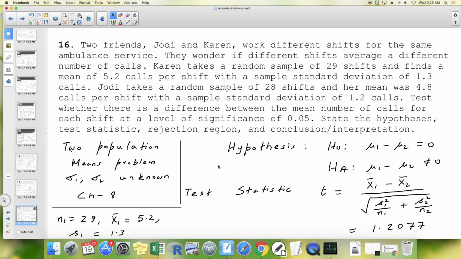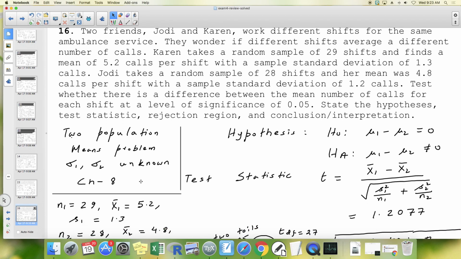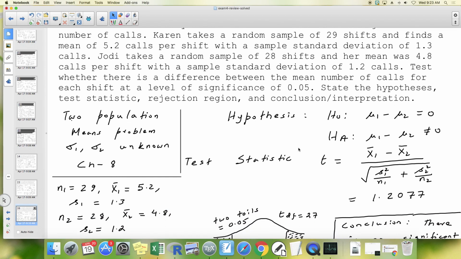So it's a two populations problem. It's a means problem. And sigma 1, sigma 2 are not known. Only the sample standard deviation is known. And it's a chapter 8 problem.